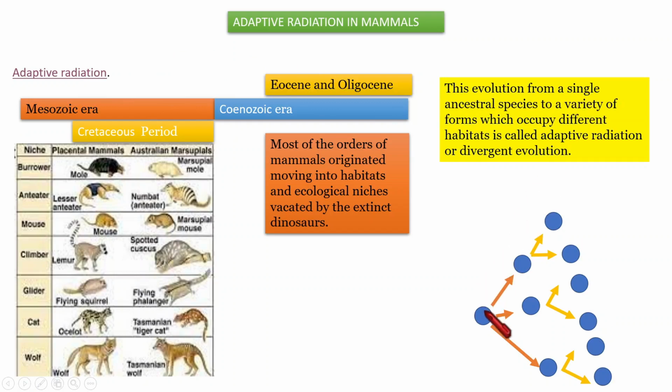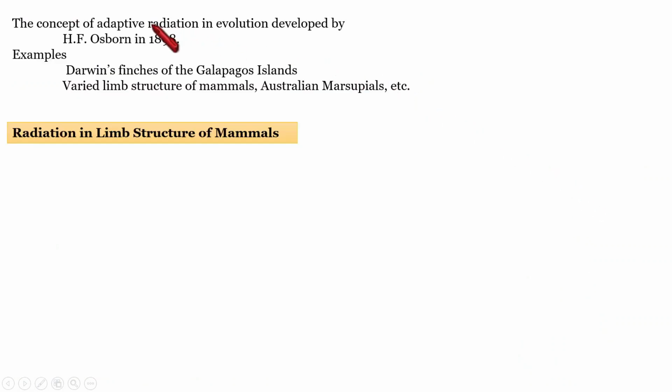This evolution from a single ancestral species to a variety of forms which occupy different habitats is called adaptive radiation. So this is the definition you need to give when there is such a question like what is adaptive radiation. I hope that is very clear to you. And that concept of adaptive radiation was developed by H. Osborne in 1898.